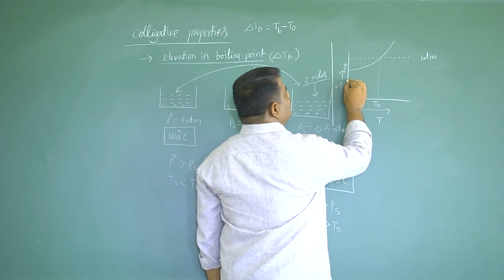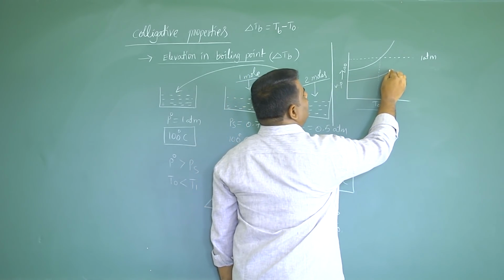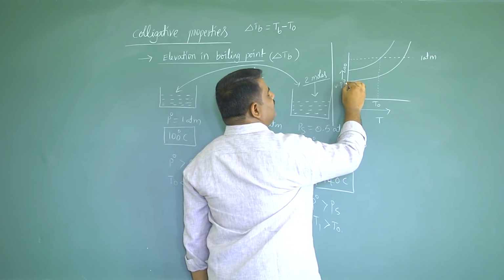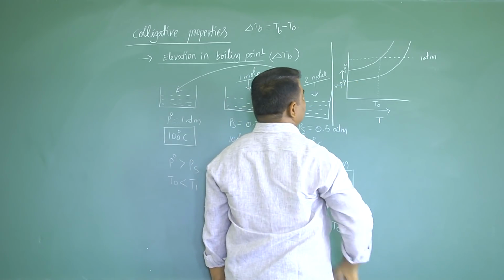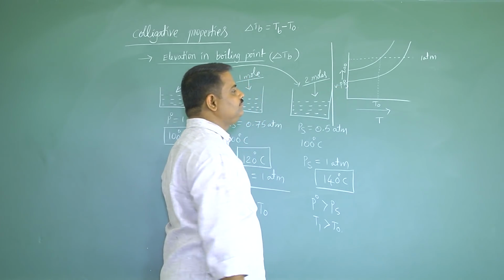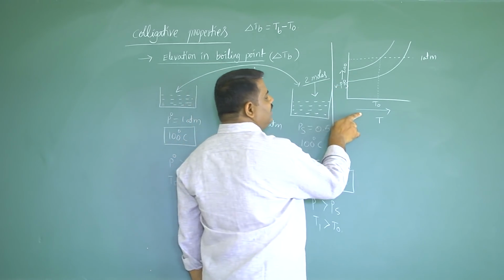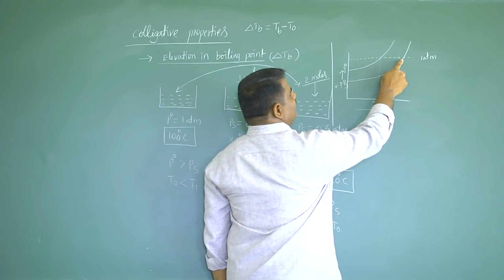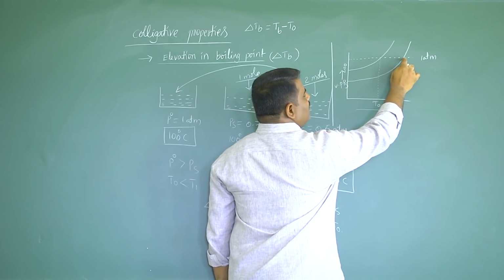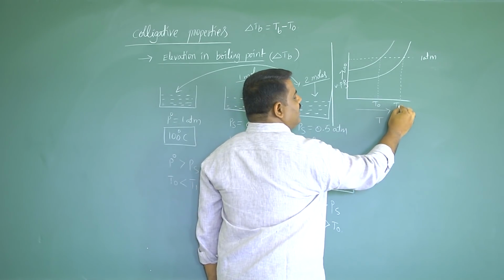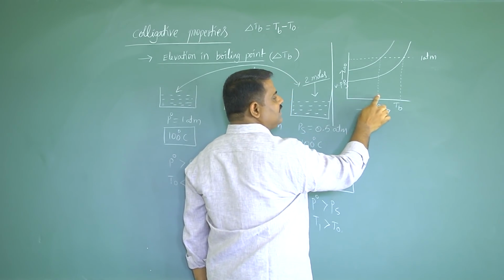Now if you take any solution, then the curve is like this. Here this is written as vapor pressure of solution. As you are increasing temperature, the vapor pressure of the solution increases and it reaches 1 atmosphere at a temperature which is greater than the boiling point of solvent.